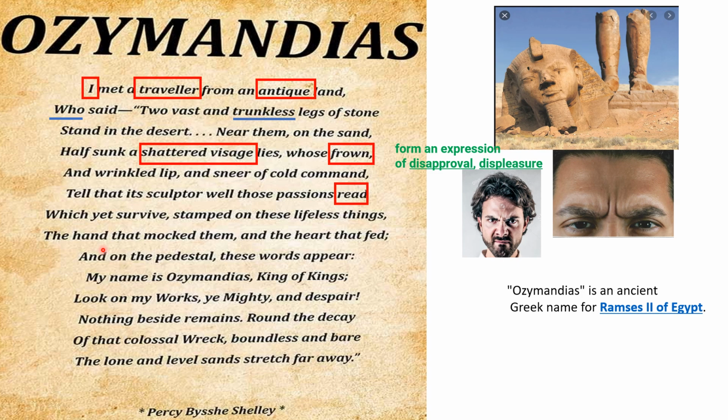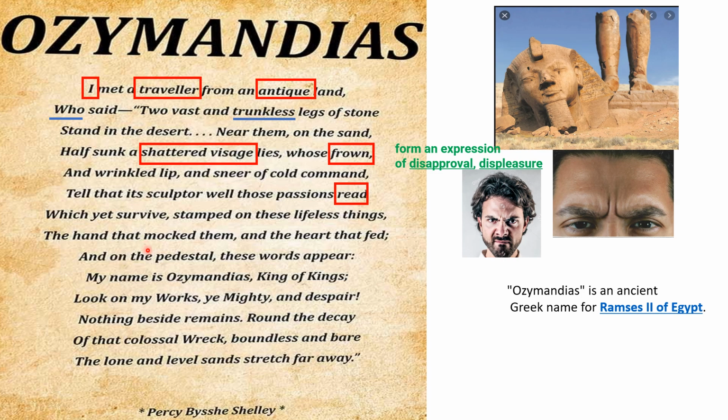"The hand that mocked them and the heart that fed." So whose hand? It is the sculptor's hand that mocked them. So could you understand the word mocked, students? Mocking is actually making fun of them. See, when we see an expression of a person, we will be able to see it, but the person, unless and until he looks into a mirror, will not be able to see. The same thing has happened here to the king's expressions. He did not know what kind of expression he was bearing on the face, even when the statue was being made. But the sculptor could see them clearly, and he made them. He did not miss a single expression.